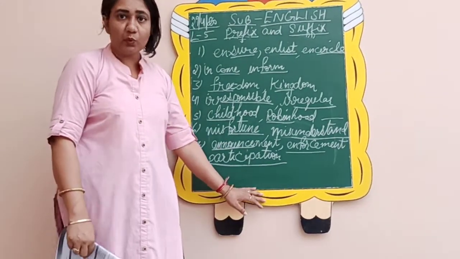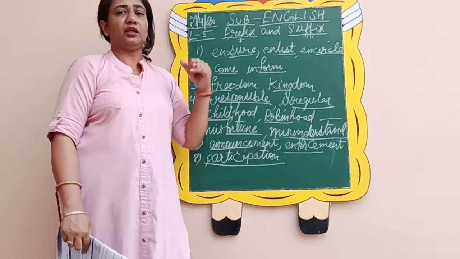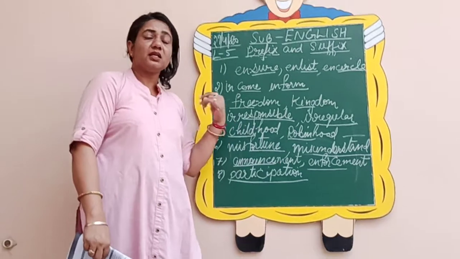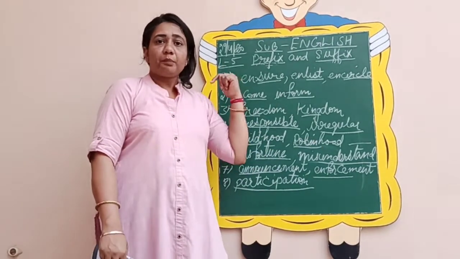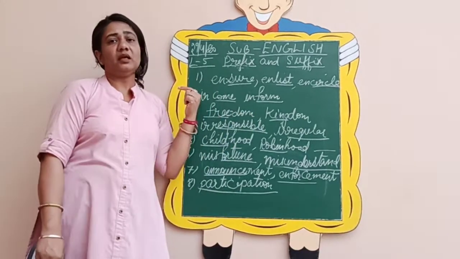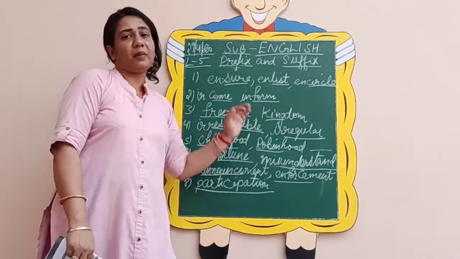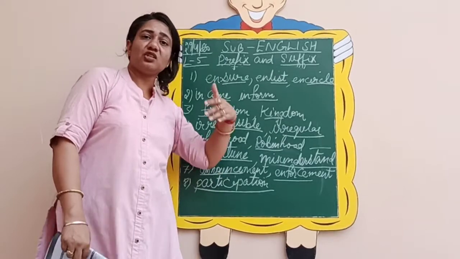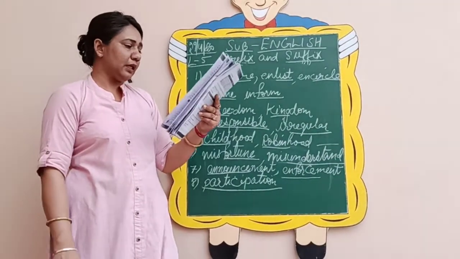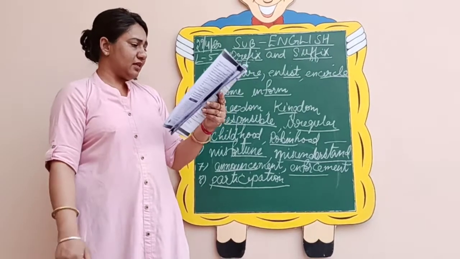Participate is the main word actually, but adding tion I have made it participation. Participate, that is to participate in any of the activity. When you engage yourself in any work, you are an active participant. So participation is to participate in the activity. So this way you will do this. The rest too you will find out now.